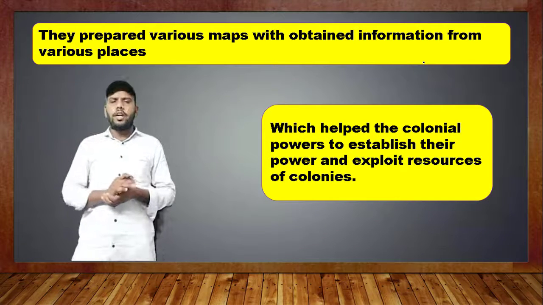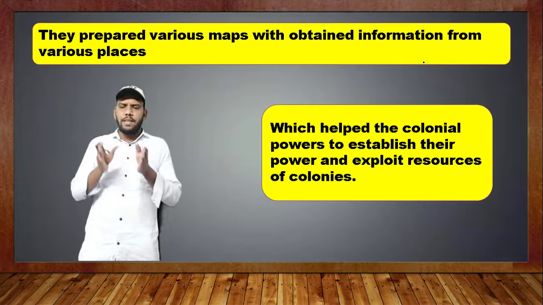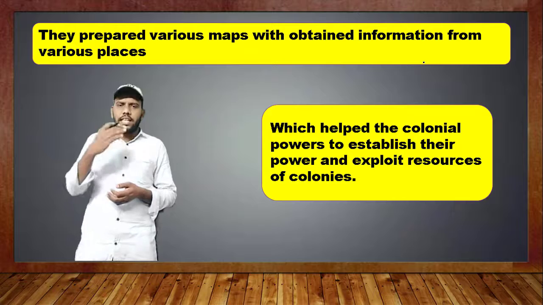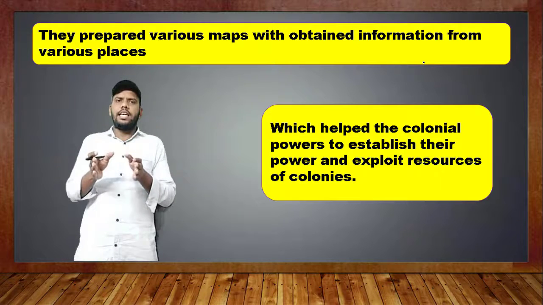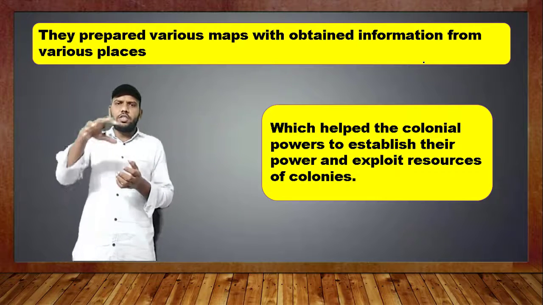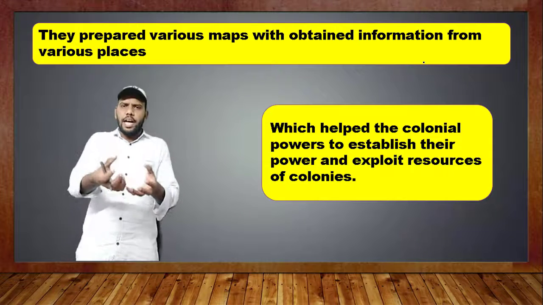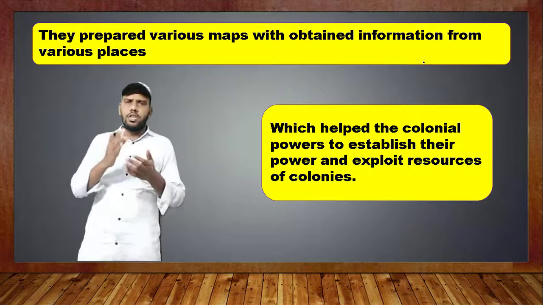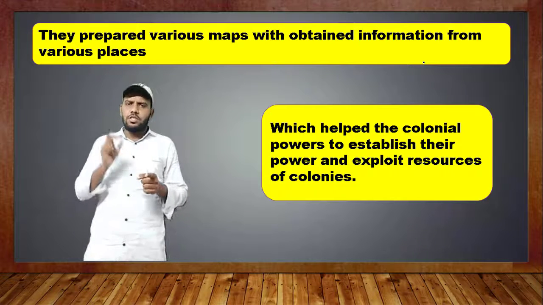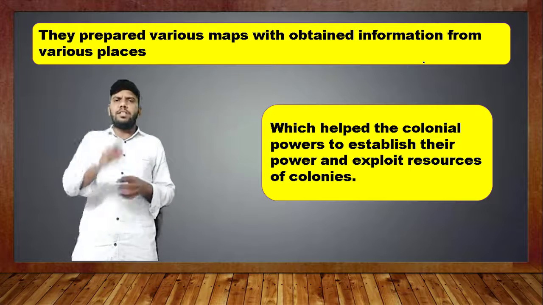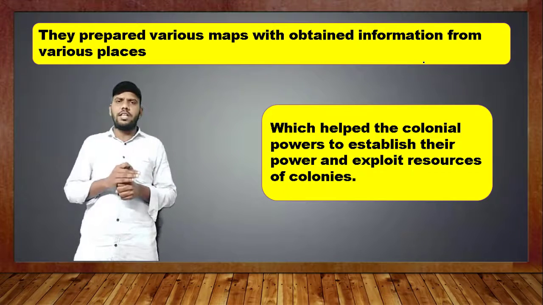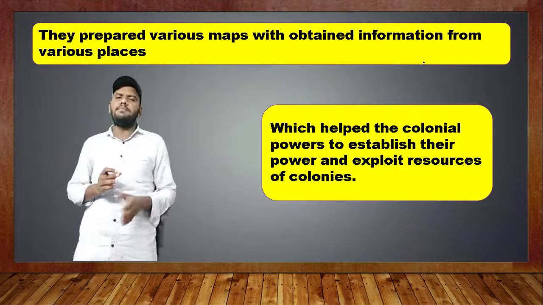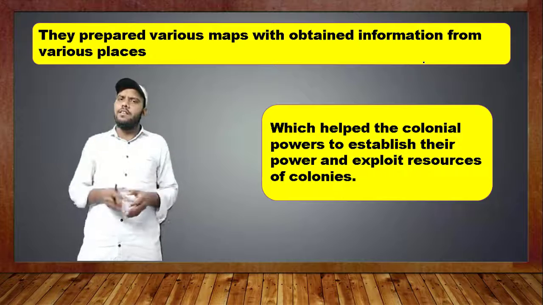This helped the colonial powers to establish their power and exploit the resources of the colonies. When they came to understand these interior places, it became very easy for the colonial powers to control those people and occupy those places. This is all possible with the help of maps. So think about it: maps play a very important role for the colonial powers when they colonized. In ancient times maps were very important, and now also maps are very important.